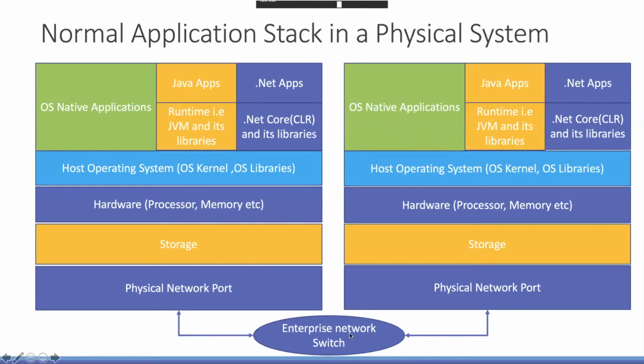You see the enterprise network switch, connected to your physical server through the physical network port, and the storage, where all the data is stored, then the processor, memory, operating system, then all the OS native applications, and then the Java runtime, .NET Core to support .NET applications, and Java needs the Java runtime and some libraries.